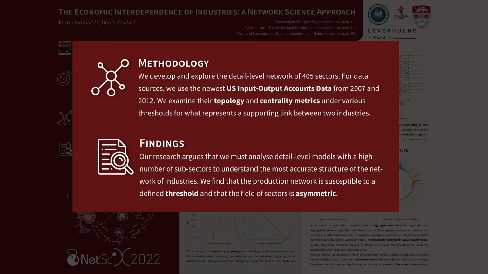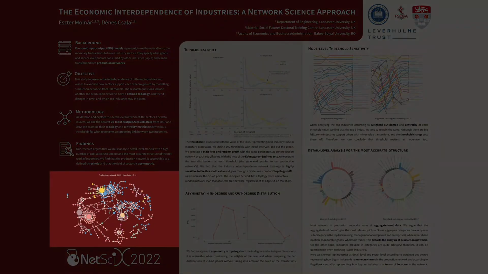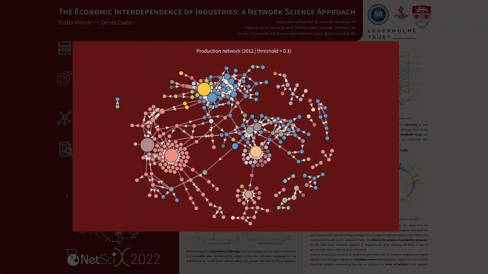We develop and explore the detail-level network of 400 sectors. We examine their topology and centrality metrics under various thresholds for what represents a supporting link between two industries. We find that the production network is highly sensitive to a defined threshold and that the field of sectors is asymmetric. Here you can see the production network at a threshold of 0.1.